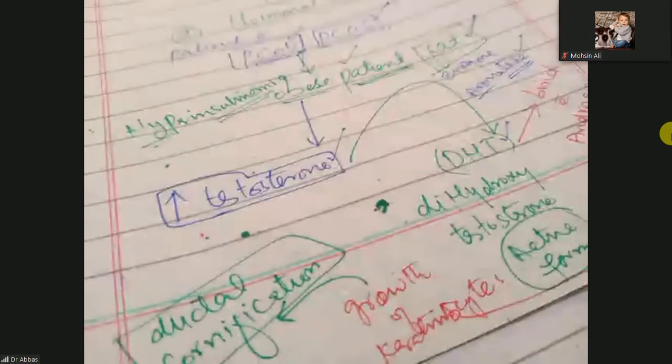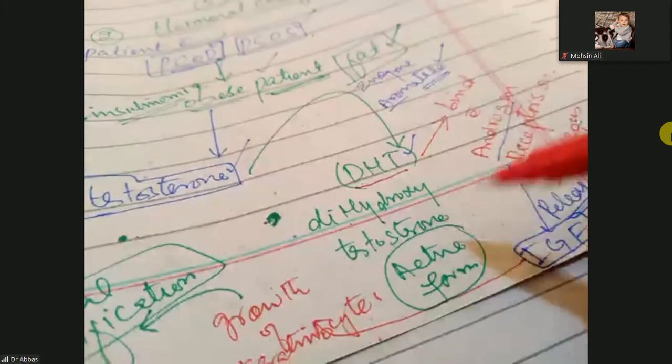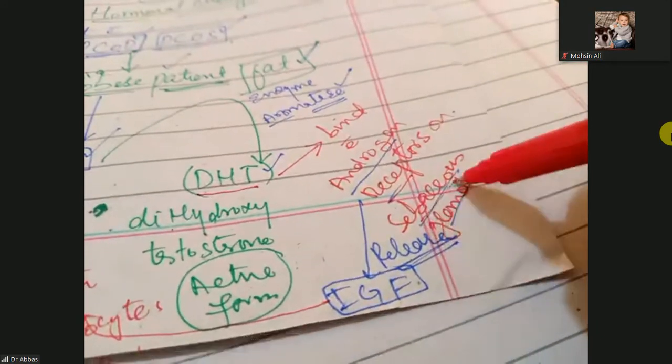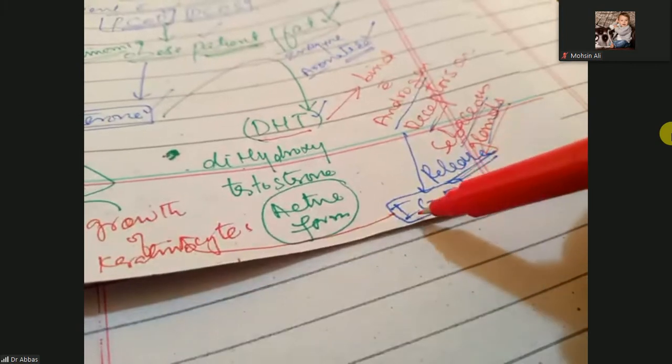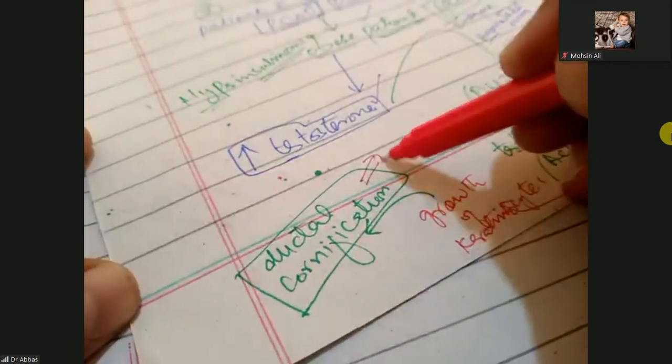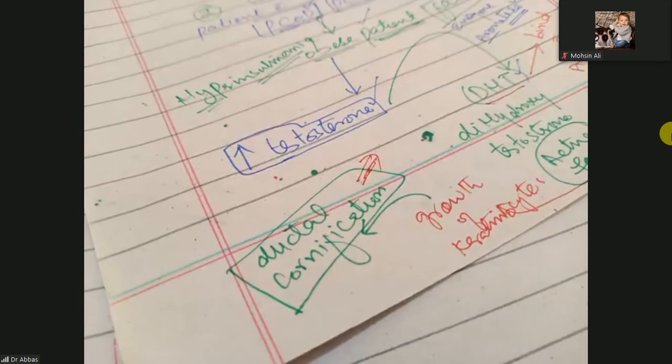Clear? So hyperinsulinemia leads to increased testosterone, which turns into the active form, dihydrotestosterone. It binds with the androgen receptors on the sebaceous gland, and the gland releases insulin-like growth factor that causes the growth of keratinocytes. This growth causes ductal proliferation or ductal cornification, which causes the sebaceous gland duct to block.